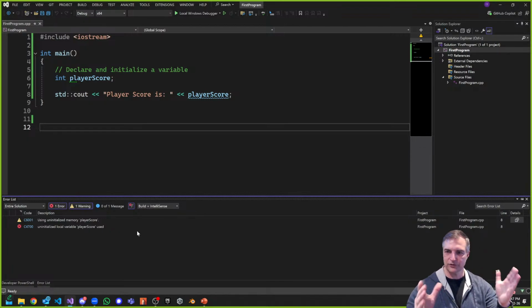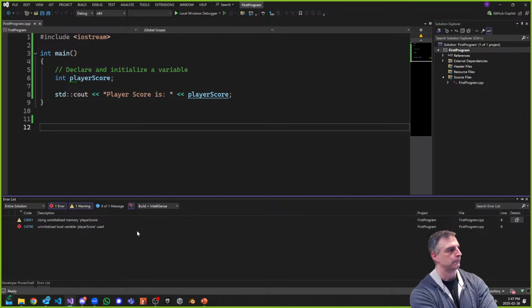Now, question for you. In C#, would this run? I mean, it ran before, right? It just ran, and then suddenly it's not running anymore. So what if you were going to try this in C#? Would it run? Some people say no. So it's interesting the way it works. It's declared, but it's not initialized, right? Well, in Java, this would definitely run. Okay, I'll tell you right now.